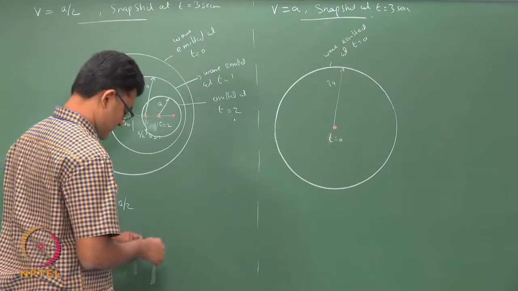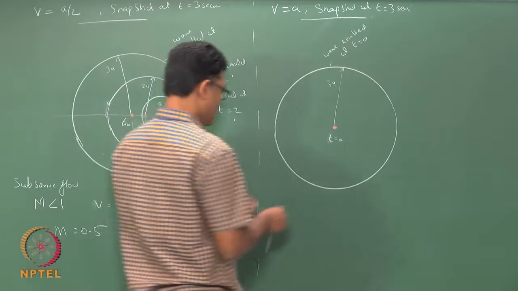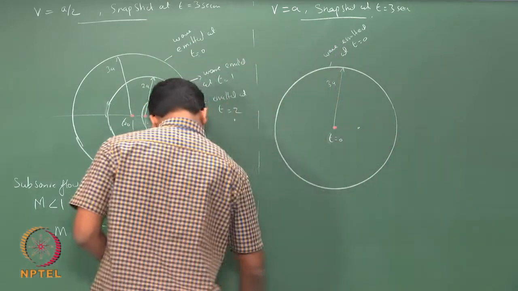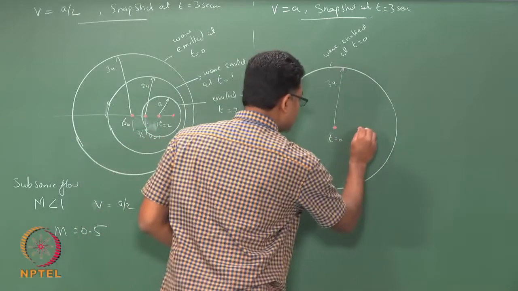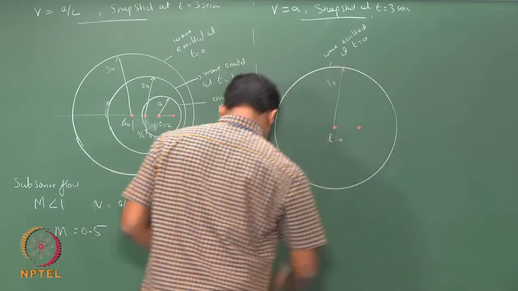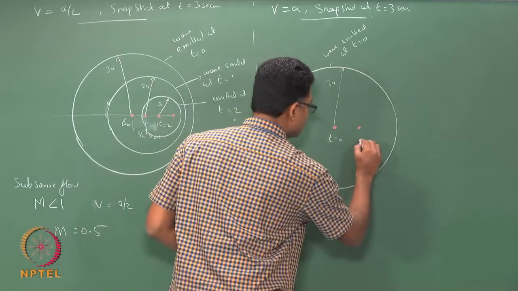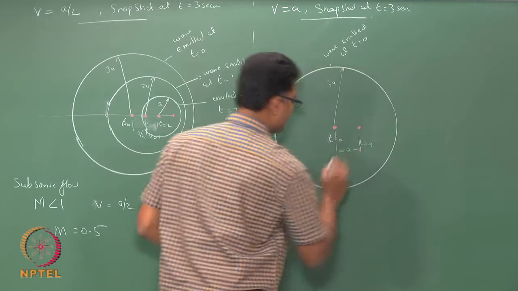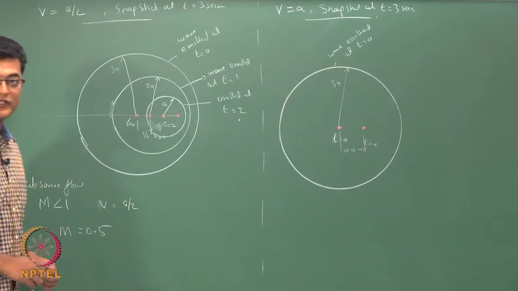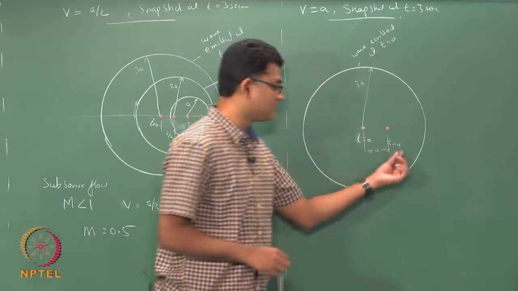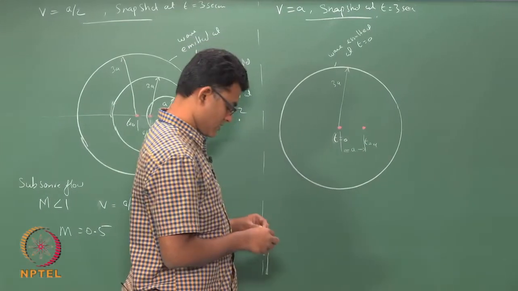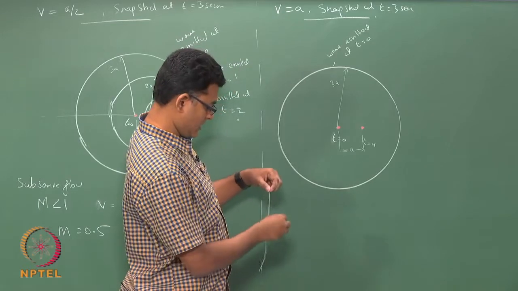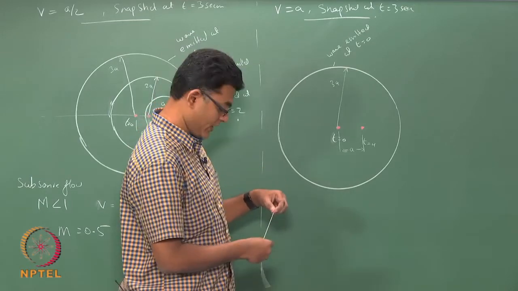Now, after 1 second, the source would have moved a distance of a. So, this is at t equals 1, this distance is a, which is the velocity of the source. So, the source would have moved a distance a, and you are viewing it after 3 seconds, so that it would have travelled a distance of 2a.